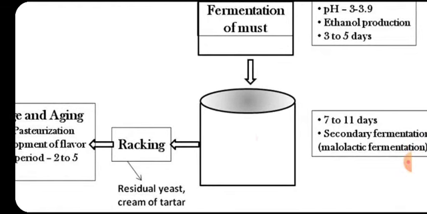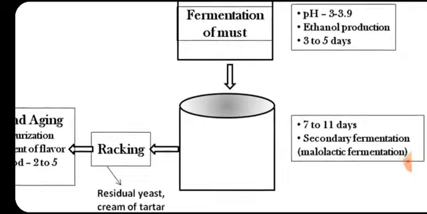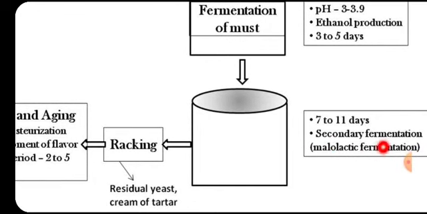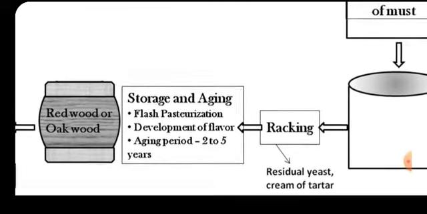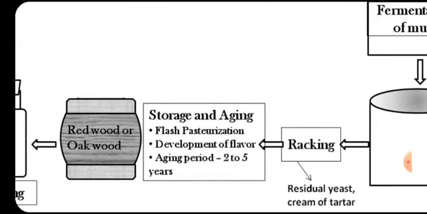After that, the clarified fermented wine goes to a secondary fermenter for secondary fermentation, which is called malolactic fermentation, that will continue for 7 to 11 days, followed by an incubation period. Then racking, that is clarification for the separation of insoluble materials like cream of tartar, sediment, lees and yeast.